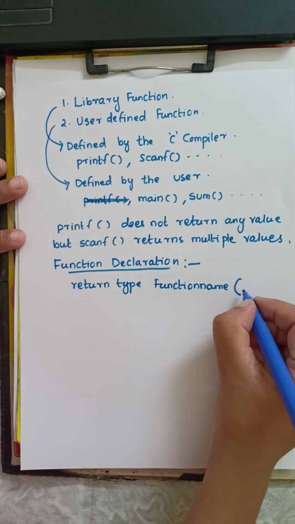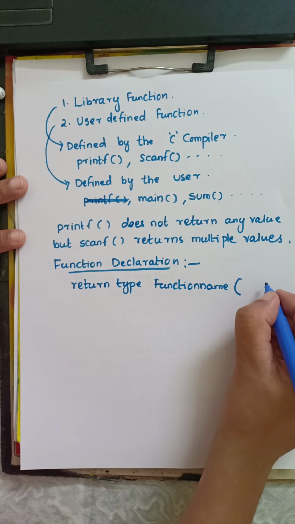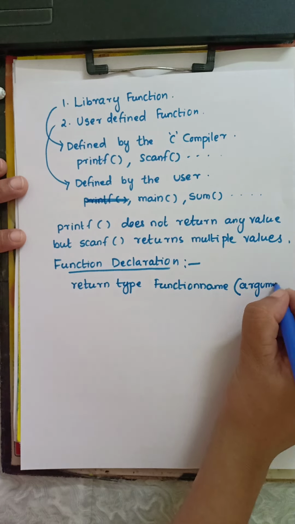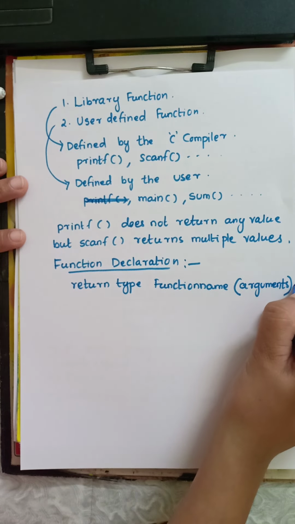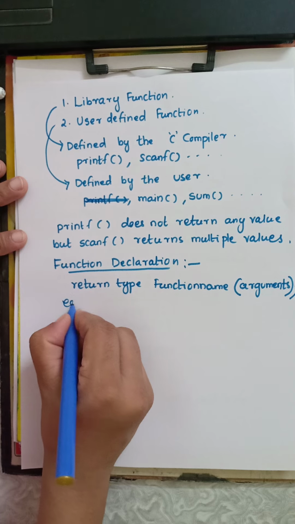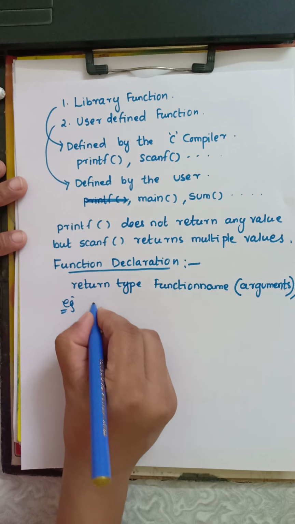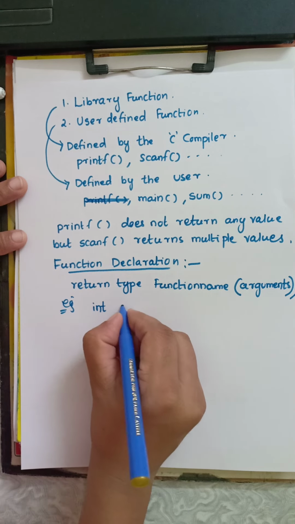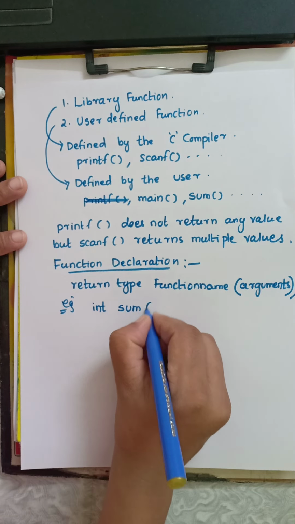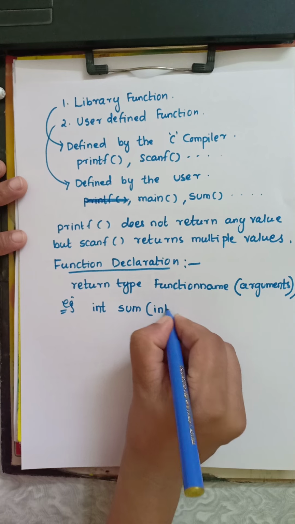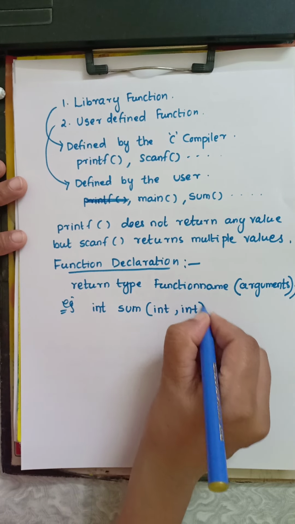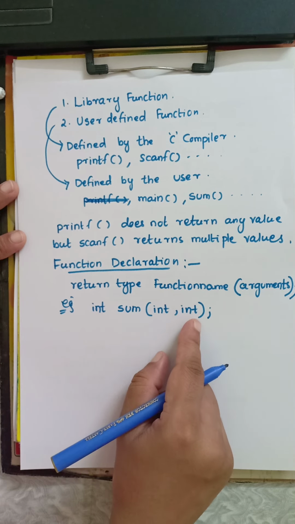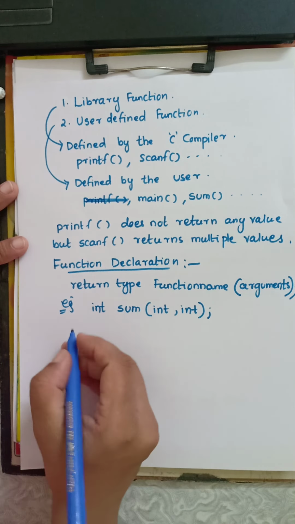Next here we use either arguments, no argument, or a number of arguments. Okay, so what is the example? This is our syntax. Return type, that may be integer, floating point, or character. Okay, int, then sum is my function name. Now here I add two integer numbers, and that function name is sum.